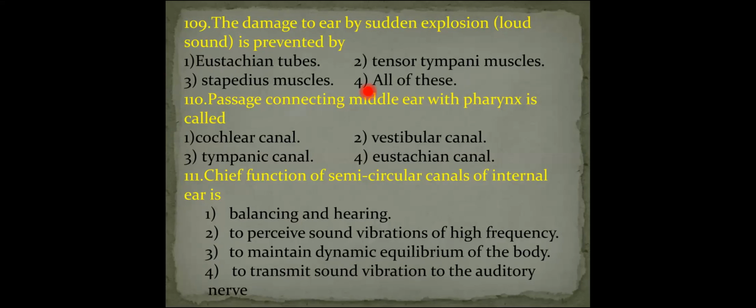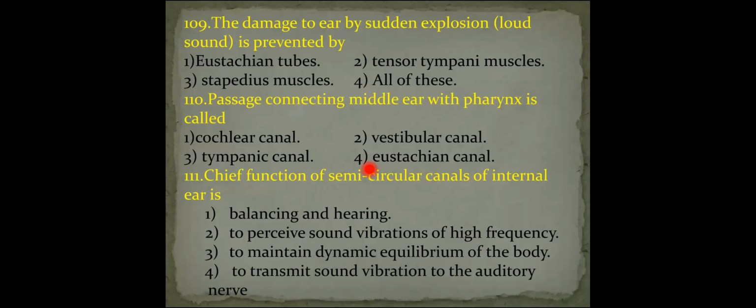Next, question number 110. Passage connecting middle ear with the pharynx is called. Just now I said that the middle ear cavity is the air-filled cavity that is connected with the pharynx with the help of an elastic, cartilaginous tube called the Eustachian tube. Therefore, answer is fourth option.